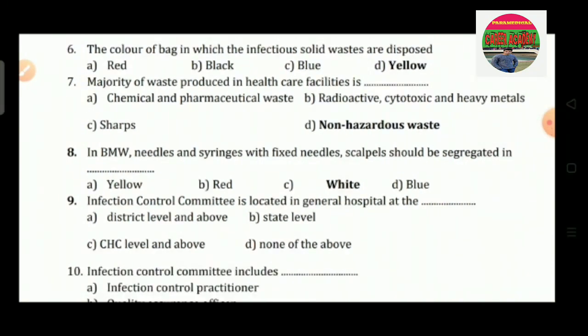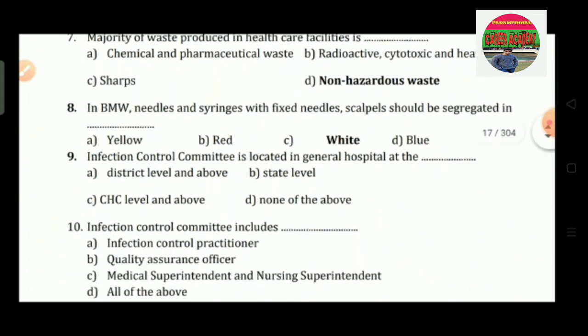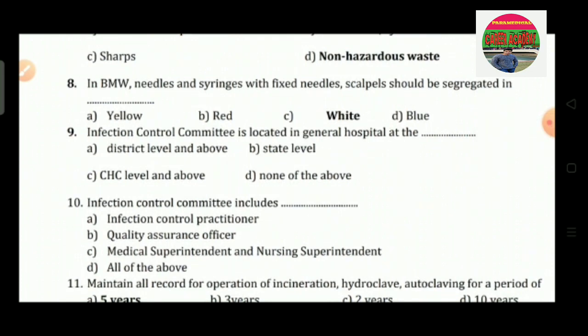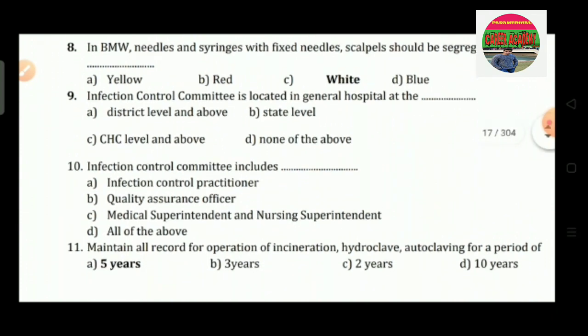Question number 7: the majority of waste produced in healthcare facilities is dash. Option A is chemical and pharmaceutical waste. Option B is radioactive, cytotoxic and heavy metals. Option C is sharps and option D is non-hazardous waste. So the correct answer is option D, that is non-hazardous waste. Question number 8: in BMW, needles and syringes with fixed needle, scalpels should be segregated in dash. Option A is yellow, option B red, option C white and option D is blue. So the correct answer is option C, that is white.